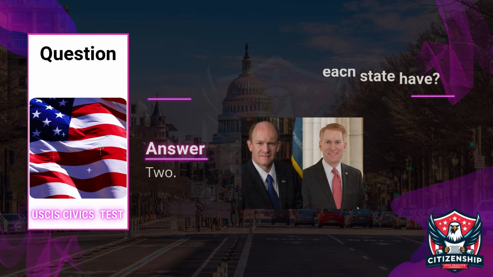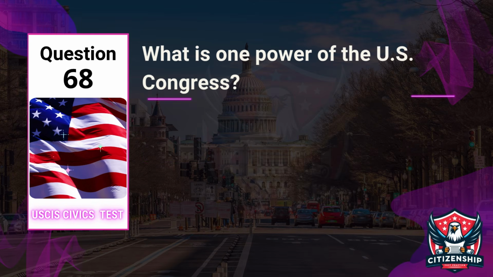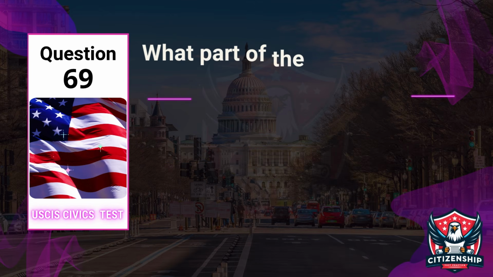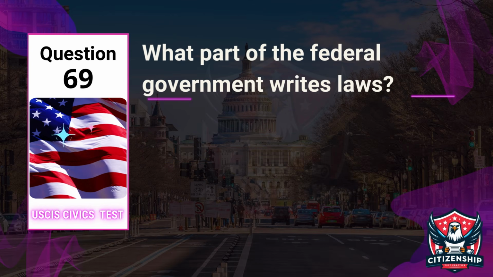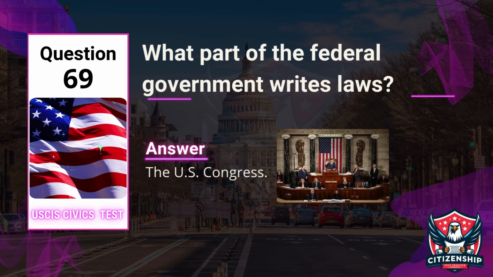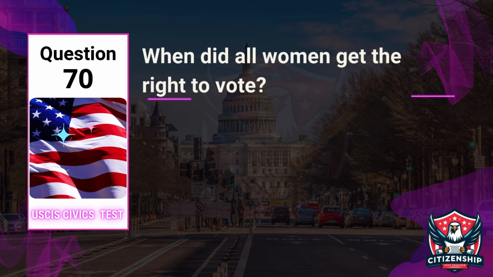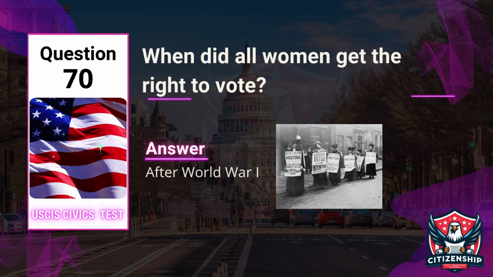Answer: 2. Question 68. What is one power of the U.S. Congress? Answer: writes laws. Question 69. What part of the federal government writes laws? Answer: the U.S. Congress. Question 70. When did all women get the right to vote? Answer: after World War I.